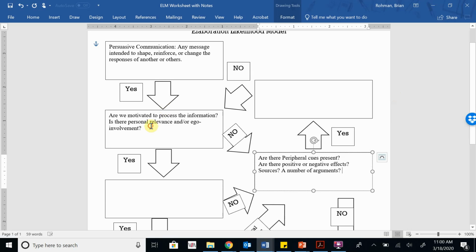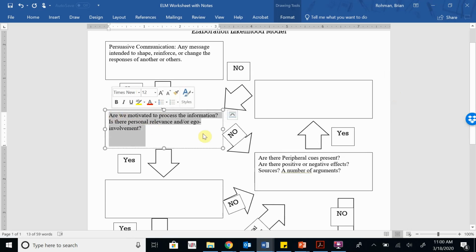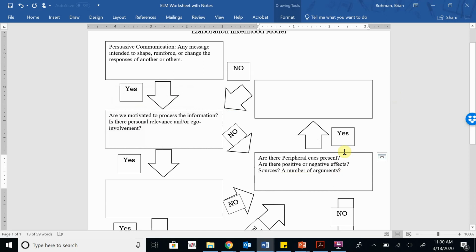So while in the first box over here, if we answered no to either question, we went here. If we're answering yes to any of these questions, we actually can go up. And if we're answering yes, and especially if there is some type of positive or negative effect as a result of the peripheral cue, then there is at least a peripheral attitude shift.